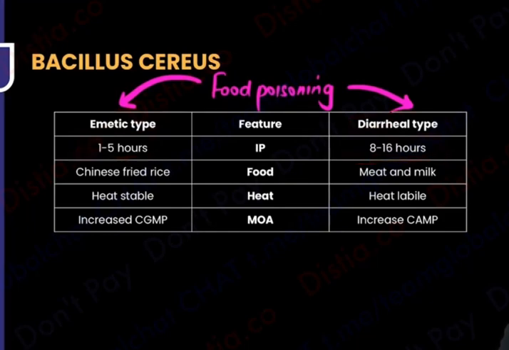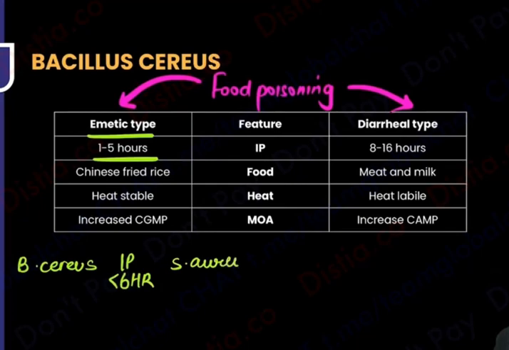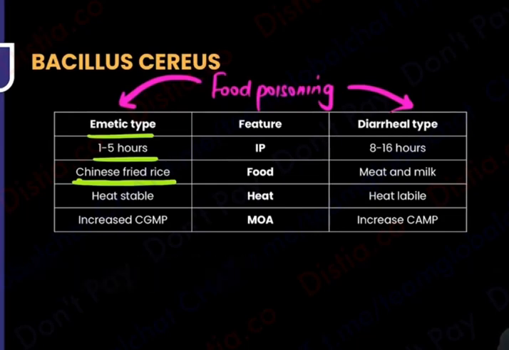Then we had also studied that less than 6 hours wala kaun sa wo hota hai? If you remember, Bacillus cereus, which has an incubation period of less than 6 hours, was very commonly confused with Staphylococcus aureus, hai na? But the difference was that Bacillus cereus was because of the consumption of Chinese fried rice, and Staph aureus was milk and poultry. Remember, milk and meat. So I hope you all remember that from your first chapter.